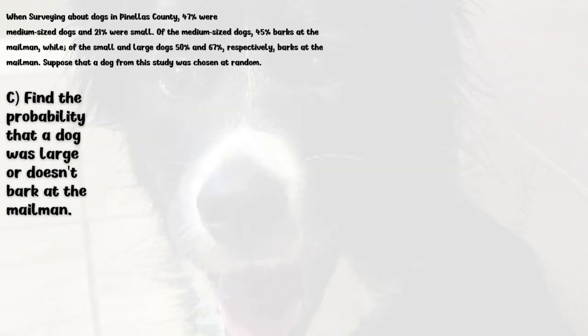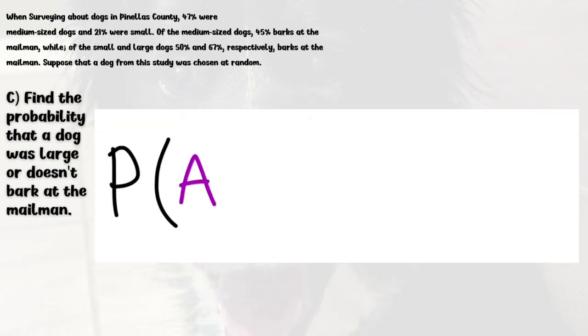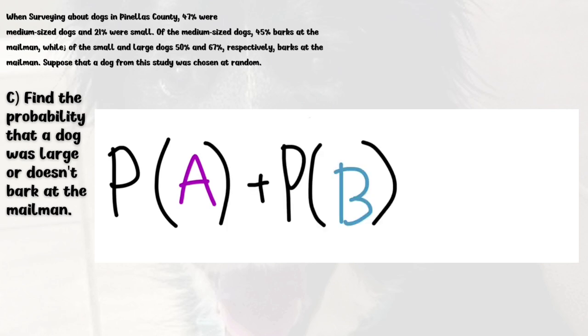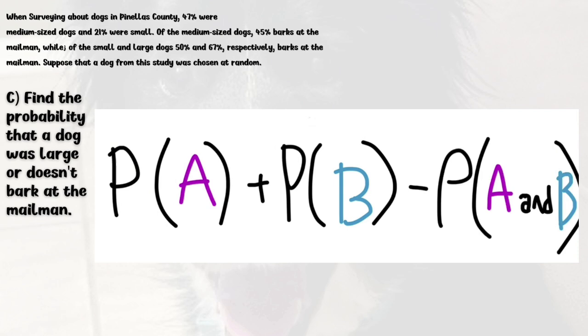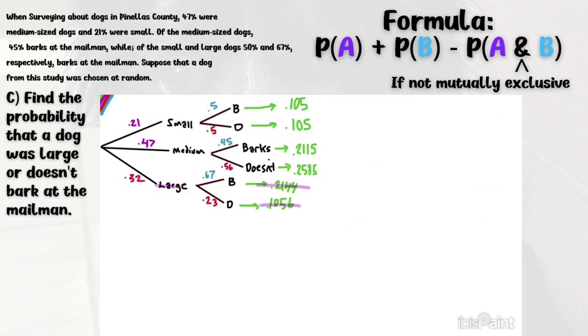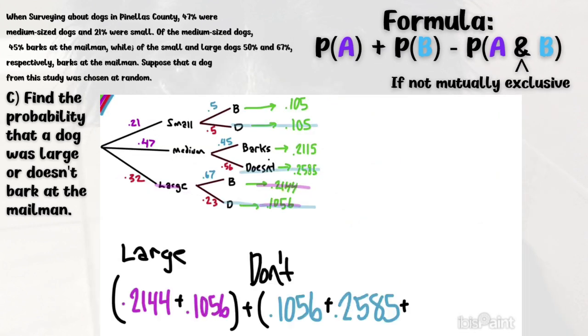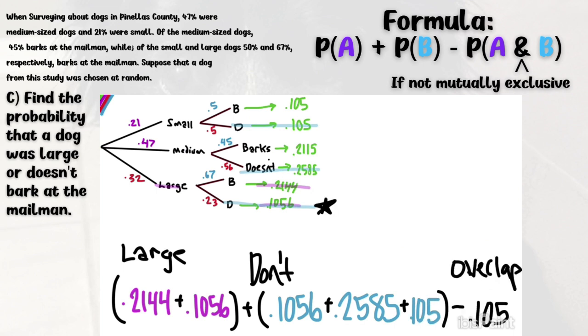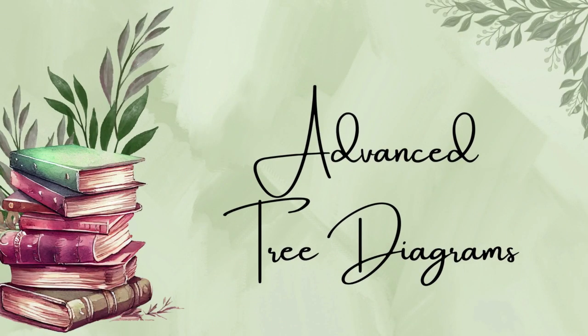Finally, for part C, this is an OR problem in which you add the probability of event A with event B, which is large and doesn't bark. However, for OR problems, if the events are not mutually exclusive, meaning they overlap, then you have to subtract the probability of the two happening from the sum. In this case, the events of not barking and large overlap, so we have to subtract at the end. So now we add all the probabilities of a large dog plus the probabilities that they don't bark, minus the overlap, which is 0.1056, resulting in 0.835 as our answer. And that's how you solve advanced tree diagrams.